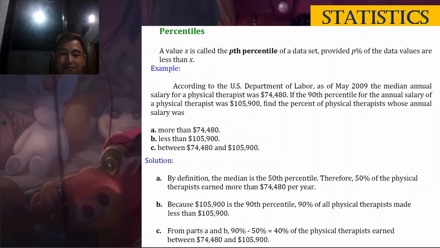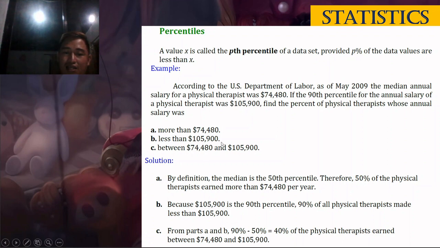Now, next. B. Less than 105,900. That is the 90th percentile class, as in the second statement. The 90th percentile of their annual salary.